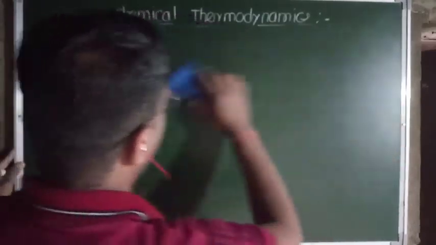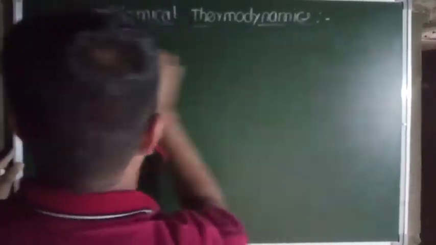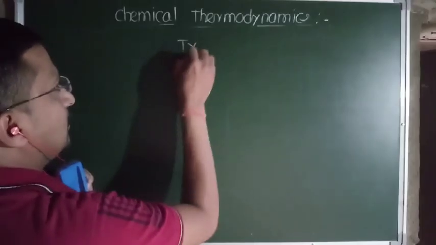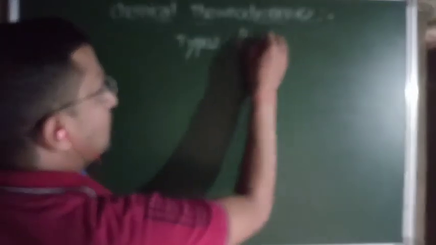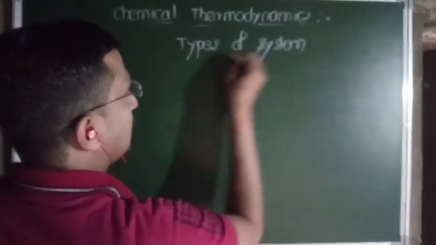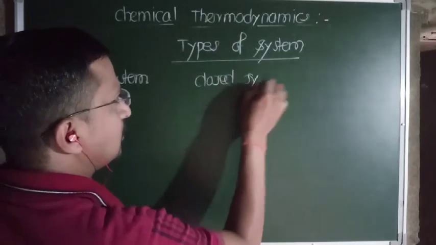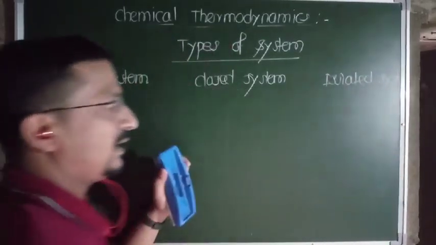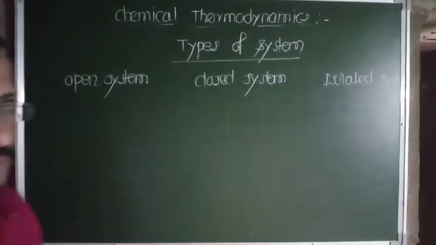Okay, then after that we are going to study the types of system. So there are three types of system, isn't it? There is open system, closed system, and last there is isolated system. Open, closed and isolated system.